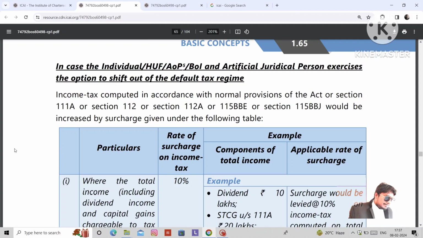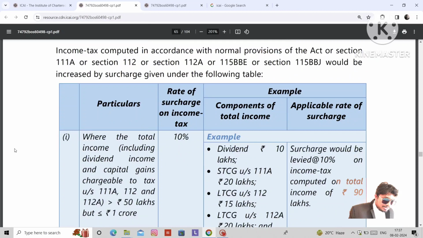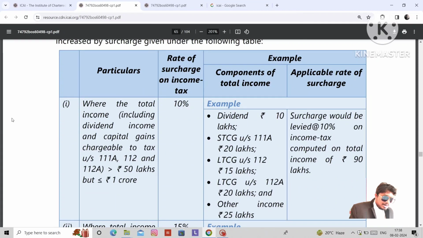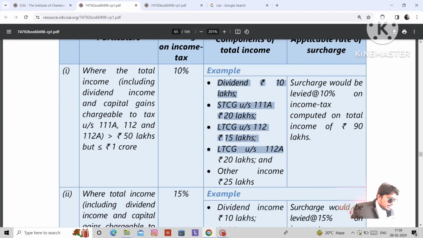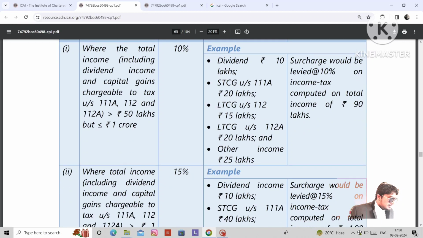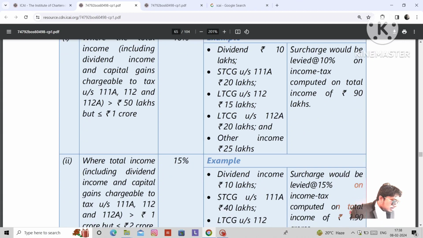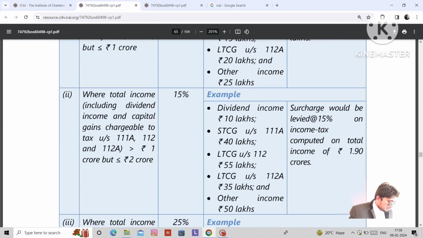Let's see. Where the total income, including dividend income and capital gains chargeable to tax under section 111A, 112 and 112A, is greater than 50 lakhs but less than or equal to 1 crore, then the surcharge rate is 10%. Example: the components of total income are dividend income, short-term capital gain, long-term capital gain, and other income. Other income is 25 lakhs. Then surcharge would be levied at the rate of 10% on the income tax computed on the income of 90 lakhs. Are you getting the point?